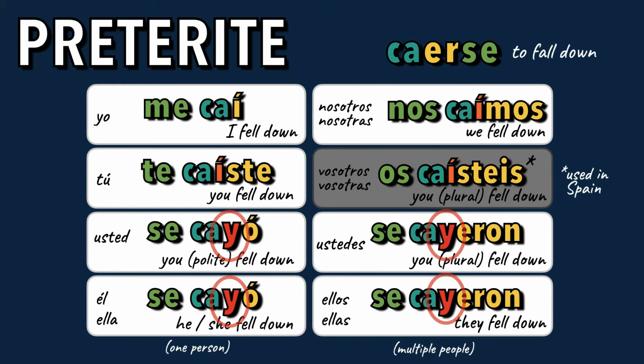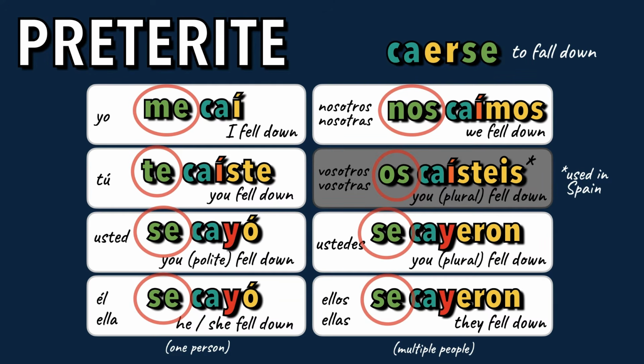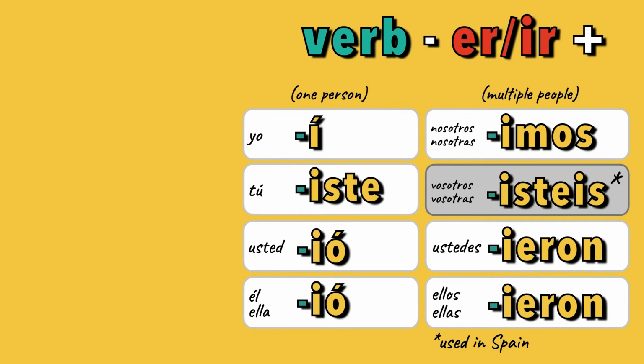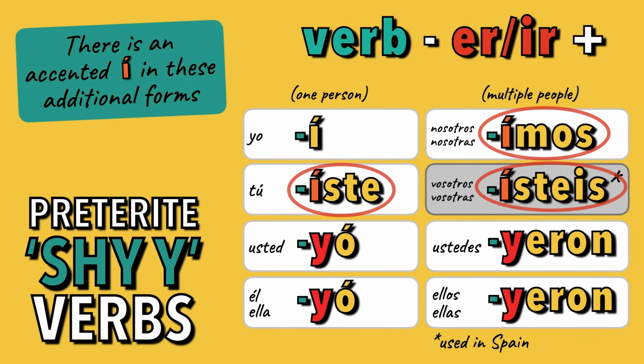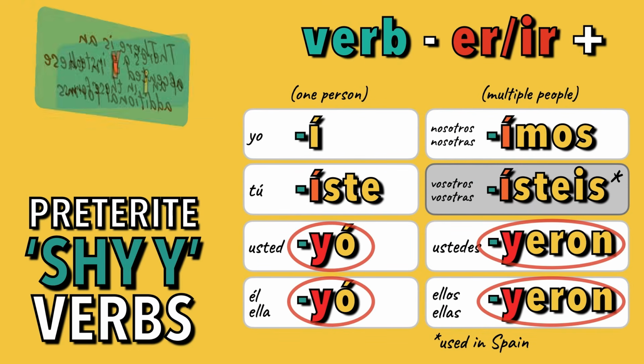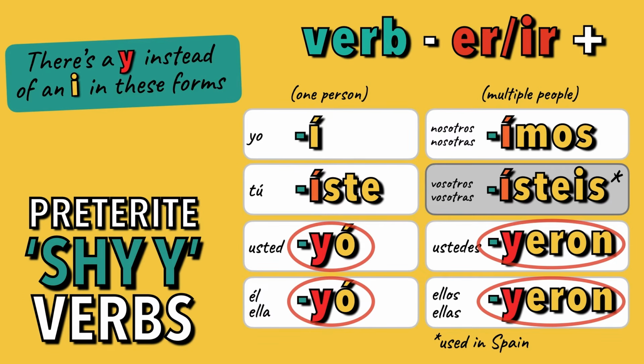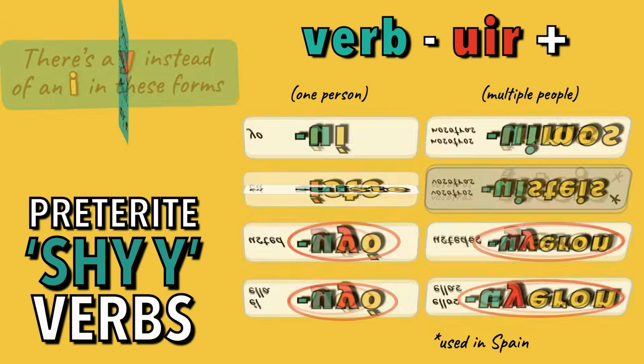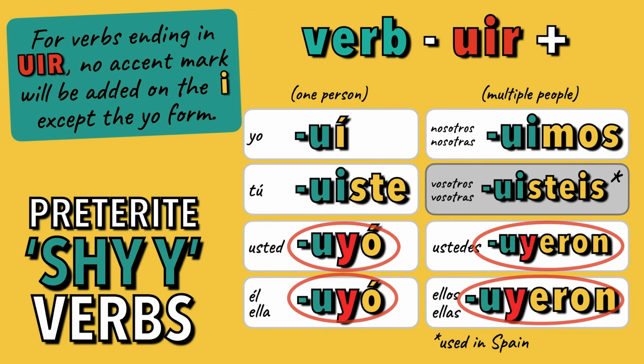Also, notice that because Caerse is a reflexive verb, the Se on the end changes into the different forms and goes before the verb. Here's the formula one more time for ER and IR verbs in the preterite. Remember, some verbs will have an accent over the I in various forms and will also have a Y instead of the I in other forms. And if a verb ends in UIR, it won't have the accent over the I in the additional forms. Just the Y in the bottom forms.